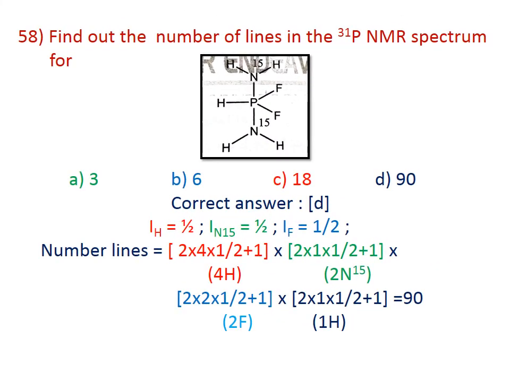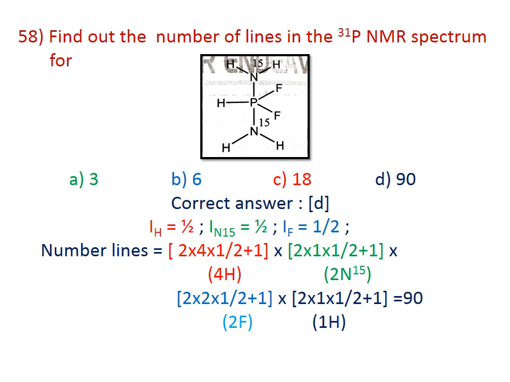58. Find out the number of lines in the P31 NMR spectrum for this compound. Here we already discussed. The correct answer is D, 90. For hydrogen, the spin I of H will be equal to half. For nitrogen 15, I of N15 will be equal to half, and the spin of F will be equal to half.